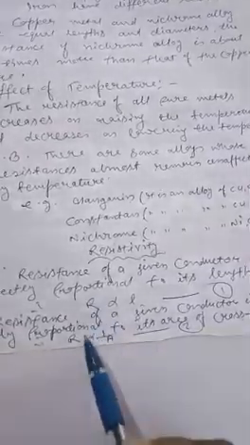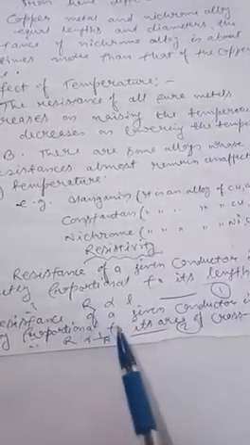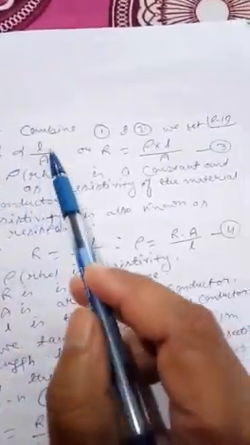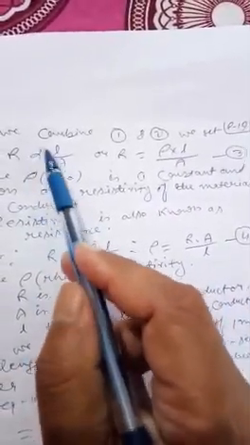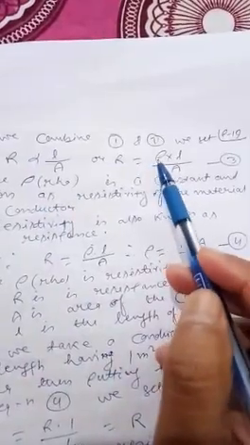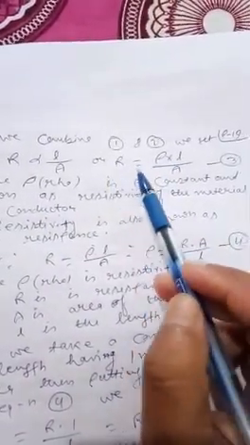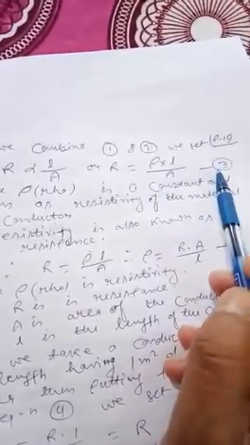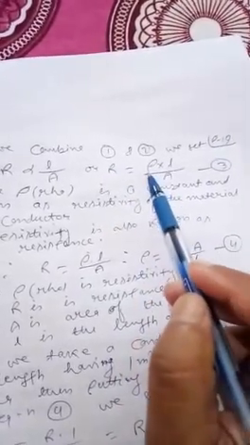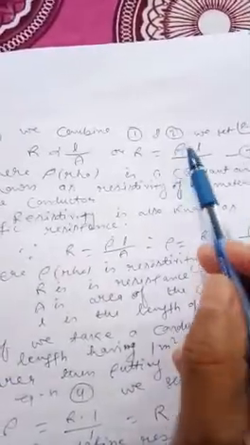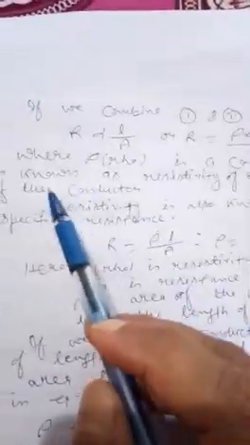If we combine these two equations 1 and 2, dear students, then we can say R is proportional to L upon A, that is, L for length and A for area. And if the proportional symbol is replaced by a constant, read as rho or resistivity, then R is equal to rho into L upon A. Let it be equation 3. So resistance is equal to rho into length upon area. Here rho is a constant, known as the resistivity of the material of the conductor.